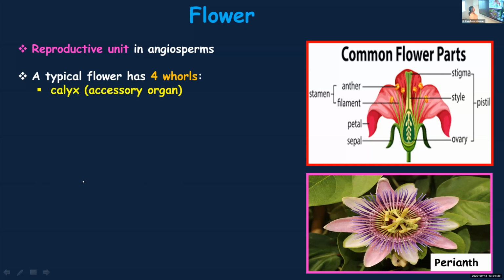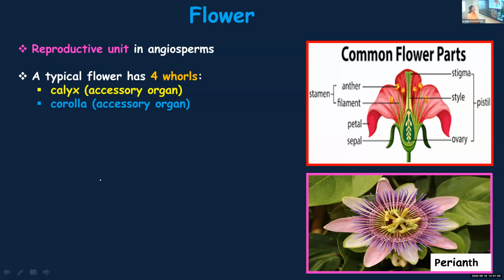First one, calyx. Calyx is same as sepals, or calyx is the whorl which consists of sepals. You call it an accessory organ because it's not having reproductive function. Then we have corolla. Corolla is same as petals. That is also an accessory organ.